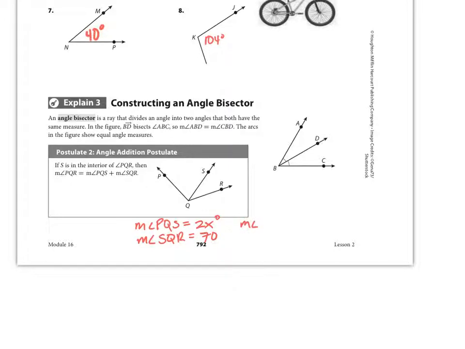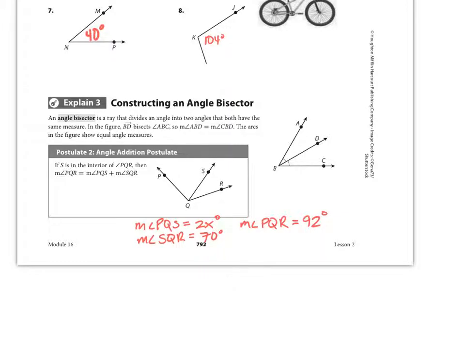And the measure of angle PQR is 92 degrees. Remember that our units are degrees for these measurements of angles. And the question for this could be, what is x?